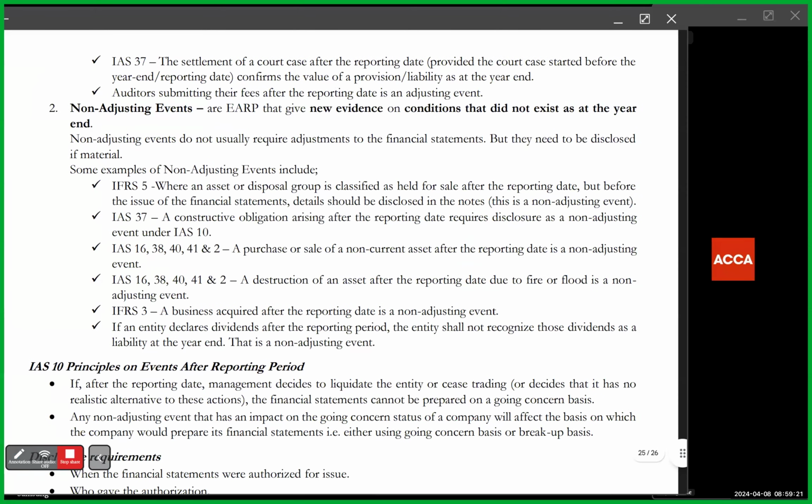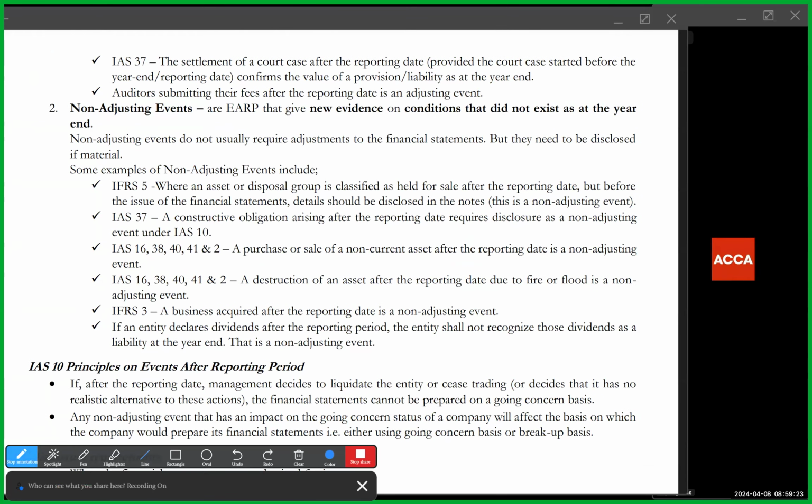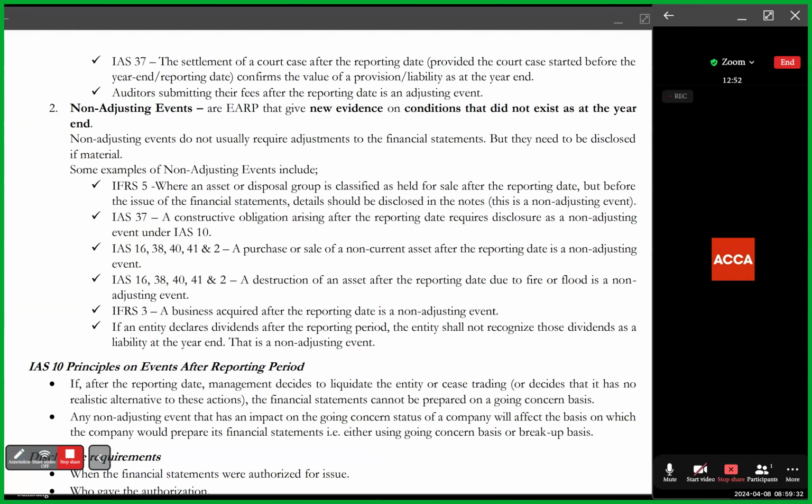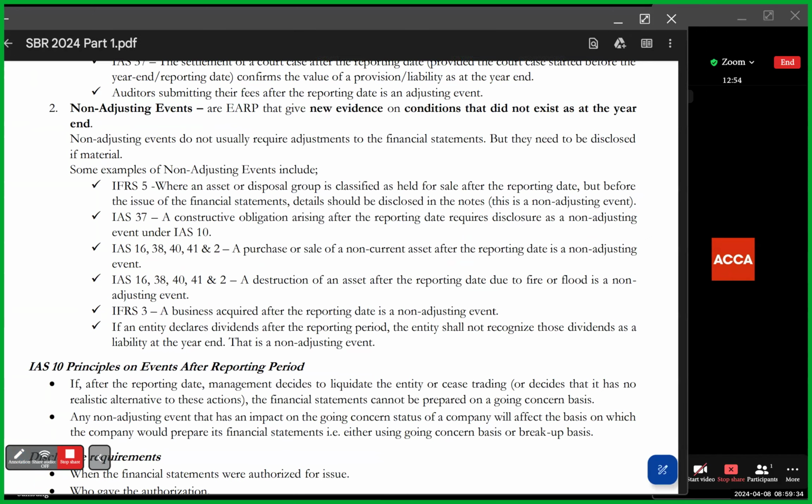Now, for non-adjusting events, there are quite a number of examples, and these are examples that the examiner would usually put in the question to make students try to figure out whether they are adjusting or not, when in the real sense, they are non-adjusting.